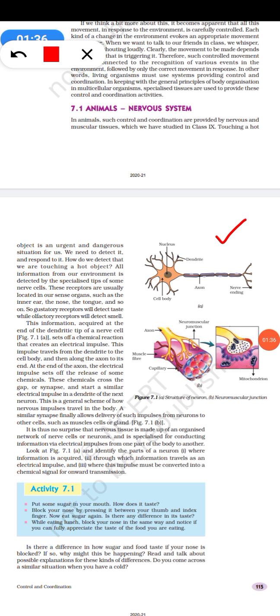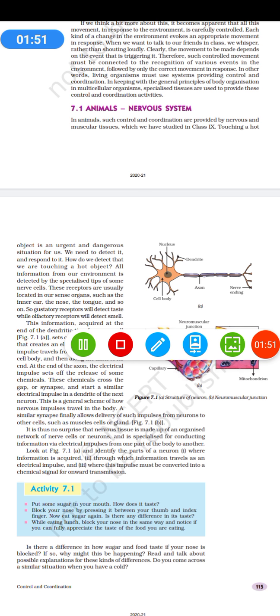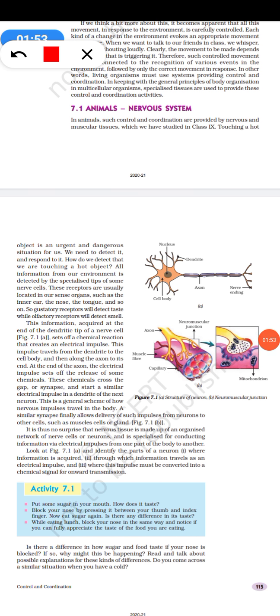It has dendrons, a nucleus in the middle in the cell body, a long axon, and the axon terminals or nerve endings. The dendrons have a receptor which will feel the condition, get excited and send a nerve impulse.